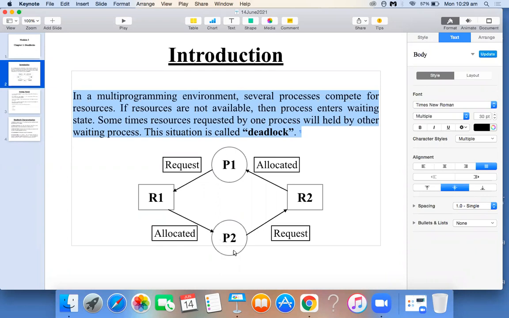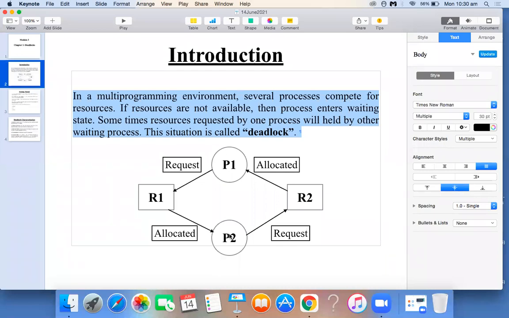Now come to the below part of your diagram. We have process P2 here. You can observe there is an arrow mark from process P2 to R2. What does that indicate? It indicates process P2 is requesting the resource R2. Next, there is one more arrow mark coming from resource R1 to P2. This indicates that process P2 has been allocated resource R1. It means process P2 is holding resource R1, and it is requesting resource R2.